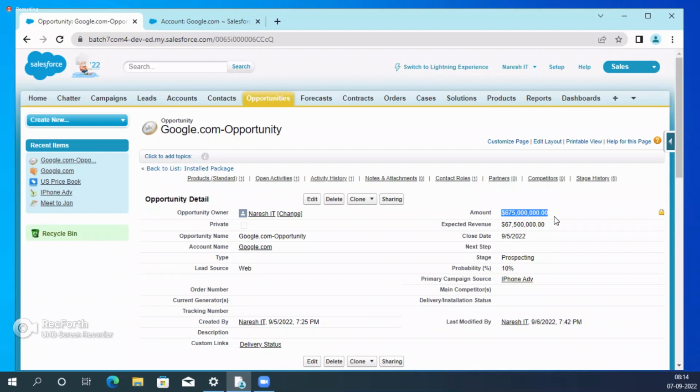And one more scenario. For example, I'm the vice president, and under me there are 5 hierarchies, with around 200 opportunities. Every day I don't want to open every opportunity, because not all the opportunities have moved. Some opportunities have moved. Whenever an opportunity is closed or an opportunity amount is changed, I need to get the notification.